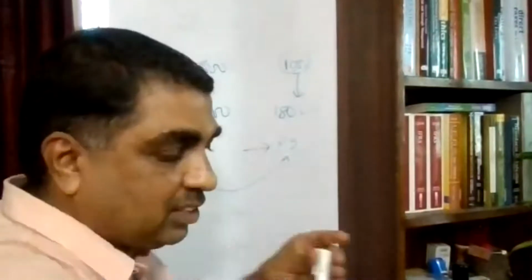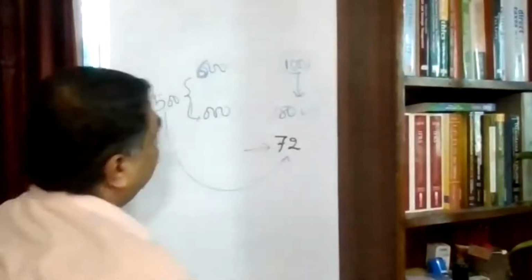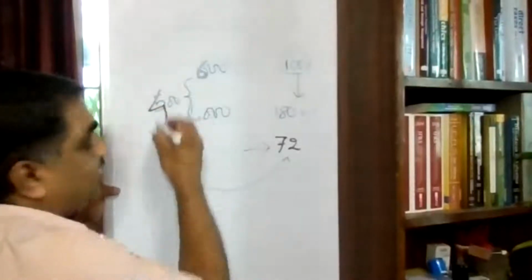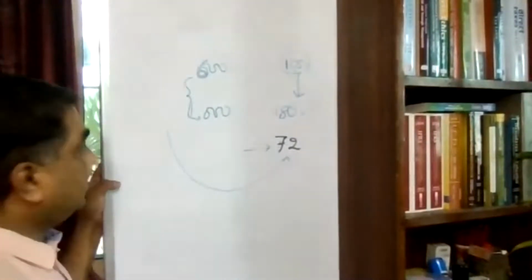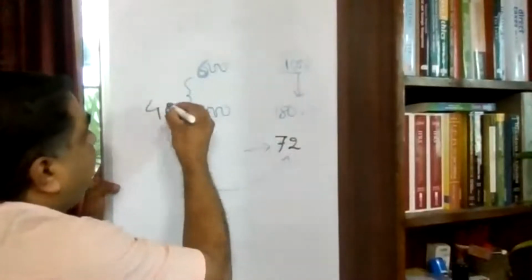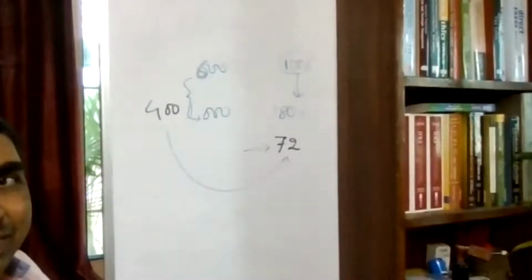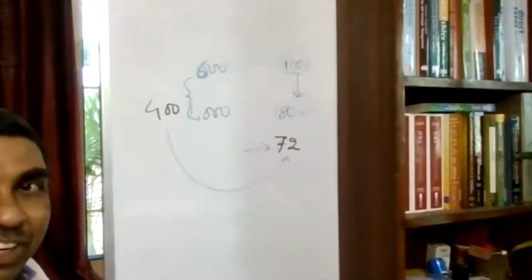What is that 72? You have made a value addition of 400, is it not? On this 400, if you calculate 18%, how much is it? 72 rupees.